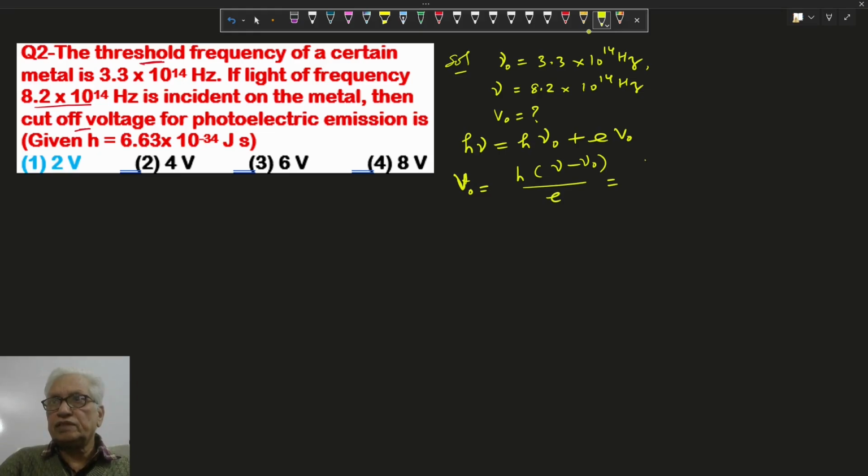We put all the values: 6.62 into 10 to the power minus 34 into 8.2 minus 3.3 after taking 10 to the power 14 common, and charge of electron 1.6 into 10 to the power minus 19. After solving, it comes 2 volts. So option 1 is correct.